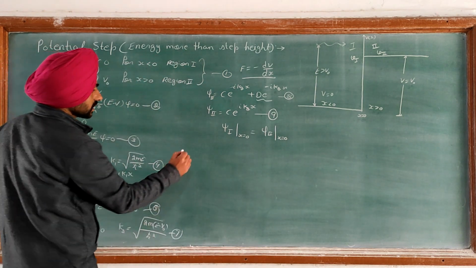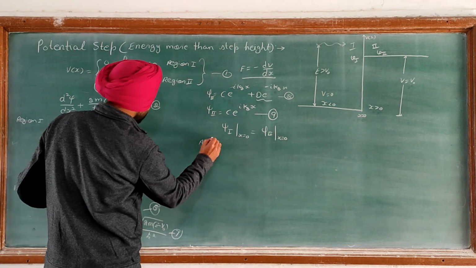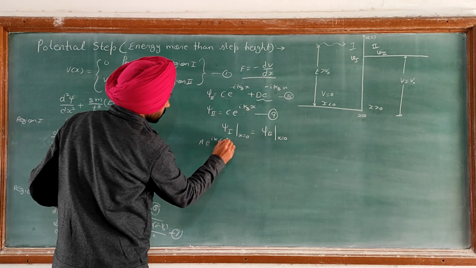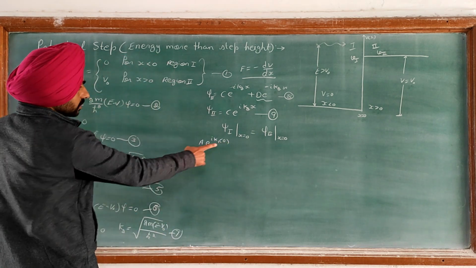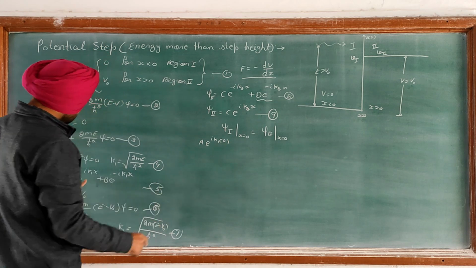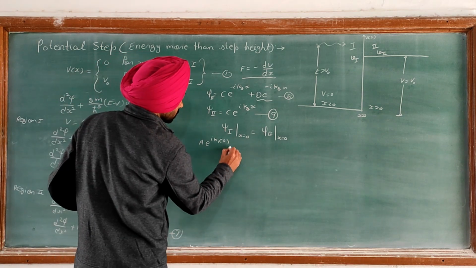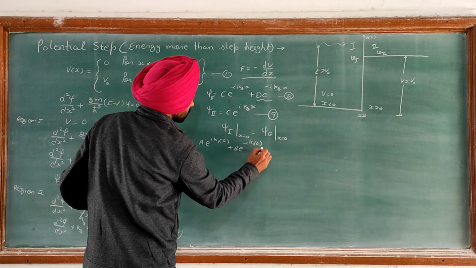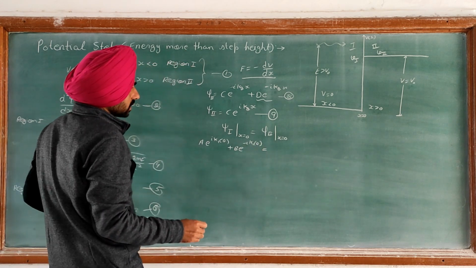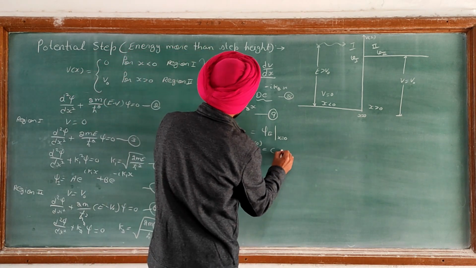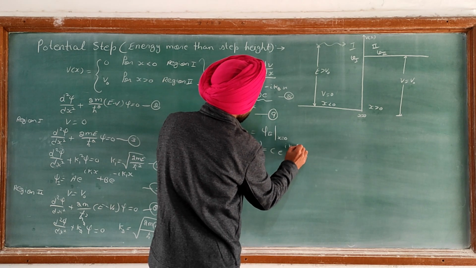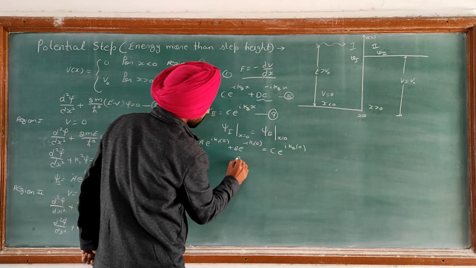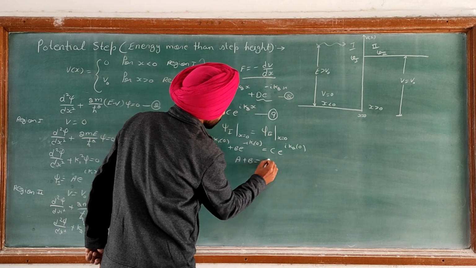From equation 5 it is a exponential iota k1 into 0, with the substitution of x as 0, plus b exponential minus iota k1 into 0, is equal to c exponential iota k2 into 0. So we have a plus b is equal to c.